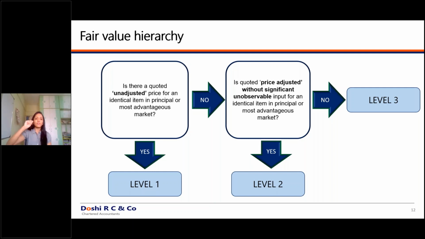So in short, if a particular asset is valued as per level 1, the highest reliability can be placed on that asset, because they have used a market price which is unadjusted for anything. It is just the quoted price of that asset, and that will be the value assigned to it. So if you have equity shares of a listed company, that fair valuation falls under the level 1 category.